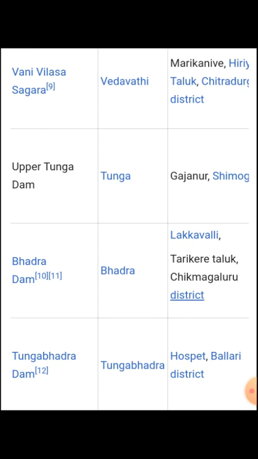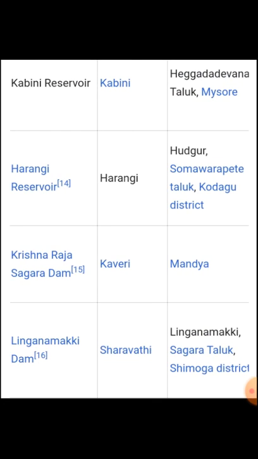Next one Upper Tunga Dam, river Tunga, place Gajanuru, Shivamogga district. Next one Bhadra Dam, river Bhadra, location Lakavalli, Tarikere Taluku, Chikamagaluru district. Next one Tungabhadra Dam, river Tungabhadra, location Hosapete, Ballari district. And next one Kabini Reservoir, river Kabini, location Heggadadevana Kote, Mysuru district.